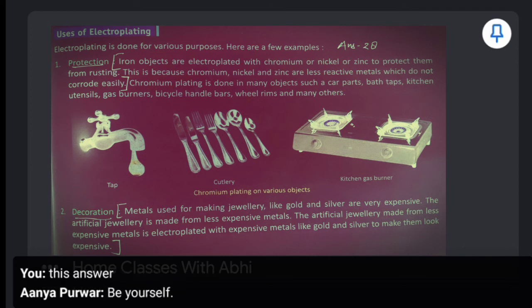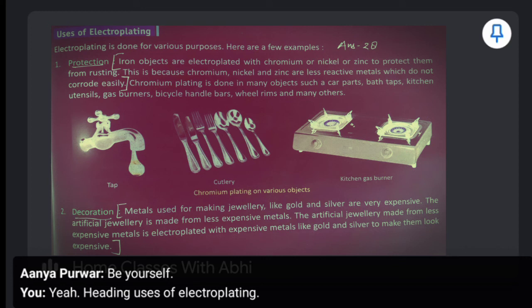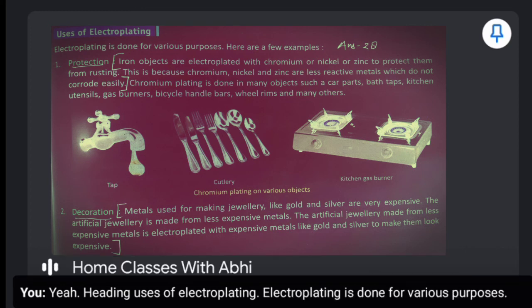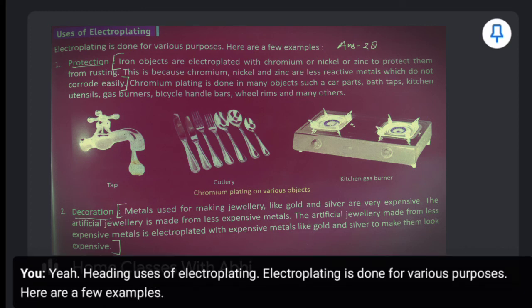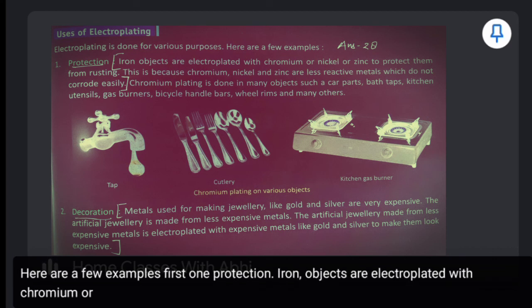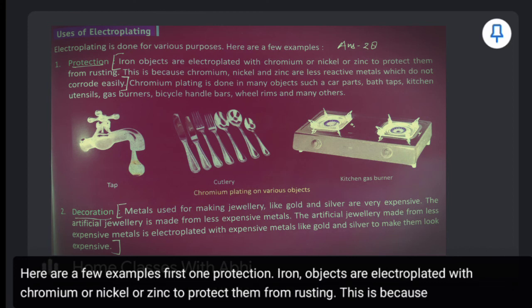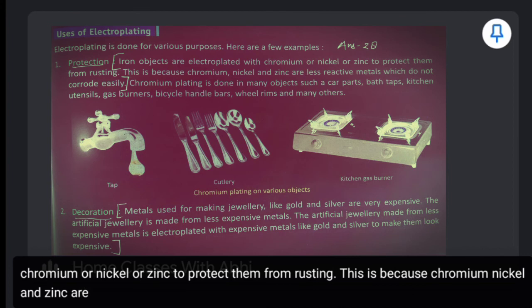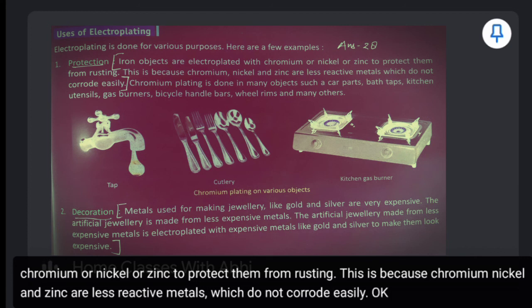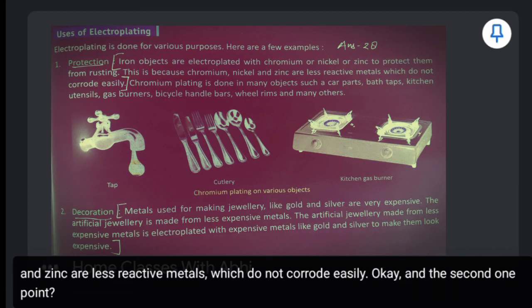Yeah. Heading uses of electroplating. Electroplating is done for various purposes. Here are a few examples. First one, protection. Iron objects are electroplated with chromium or nickel or zinc to protect them from rusting. This is because chromium, nickel and zinc are less reactive metals which do not corrode easily. Okay, and the second point, decoration.